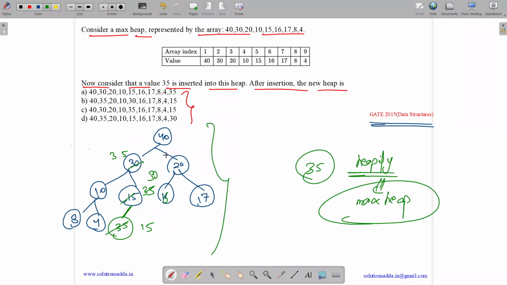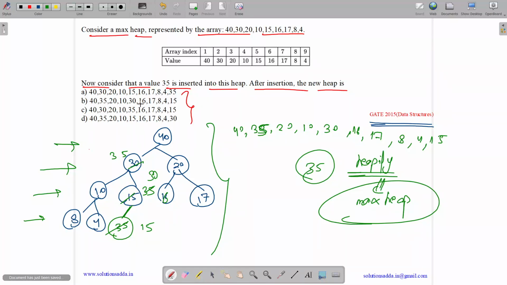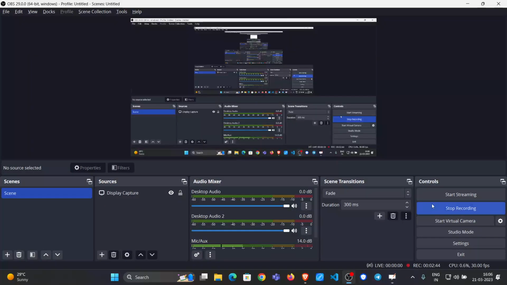Now we will read it level by level, left to right. So the nodes are 40, 35, 20, 10, 30, 16, 17, 8, 4, 15. So we have 40, 35, 20, 10, 30, 16, 17, 8, 4, 15. So the answer is option B.